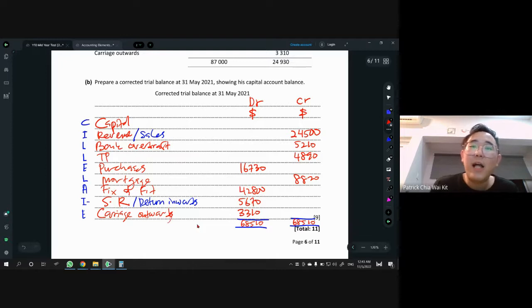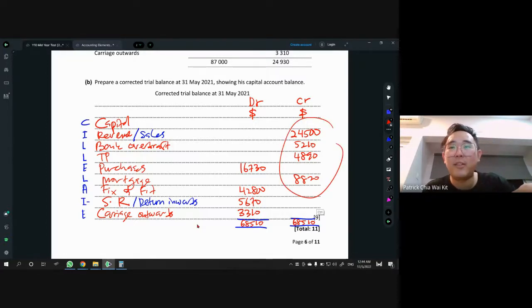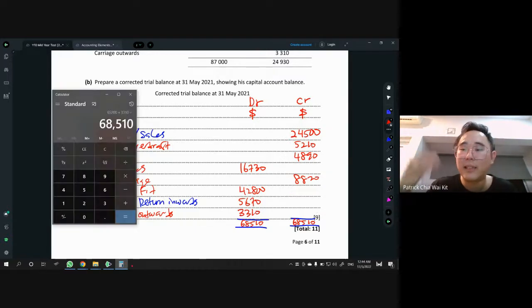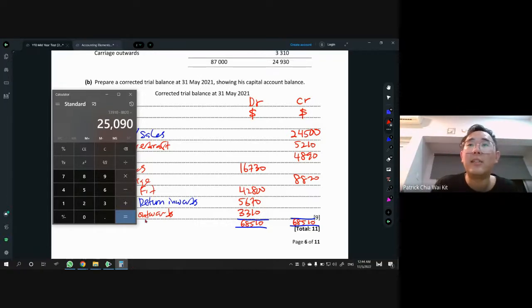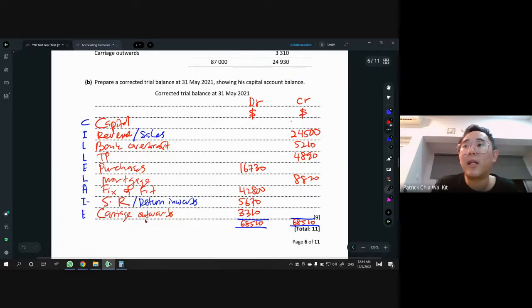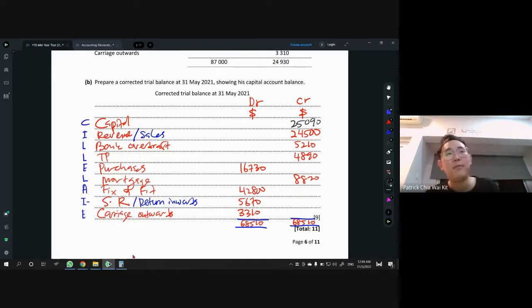All right, so now how to find capital? Since you know 68510 is the total, our figures on the right hand side definitely don't equal 68510. So all you do is take out the calculator again, take 68510 minus 24500 minus 25210 minus 4890 minus 8820, and voila, you get the answer 25090. Okay, so I should use another color. 25090. So that is our answer for capital.